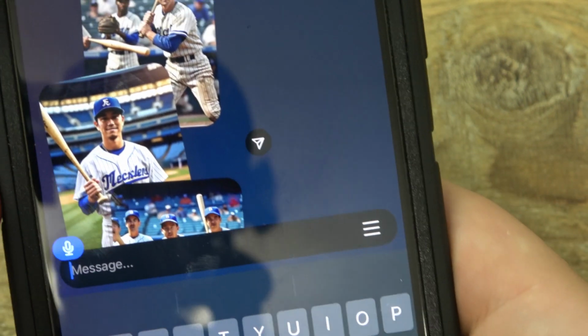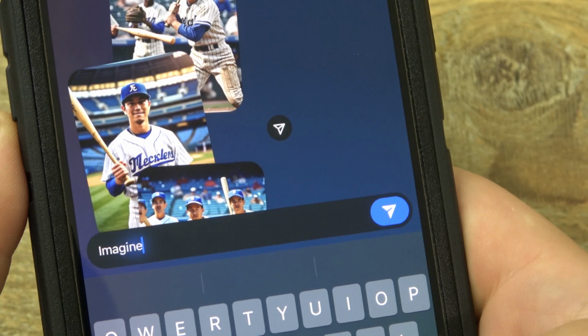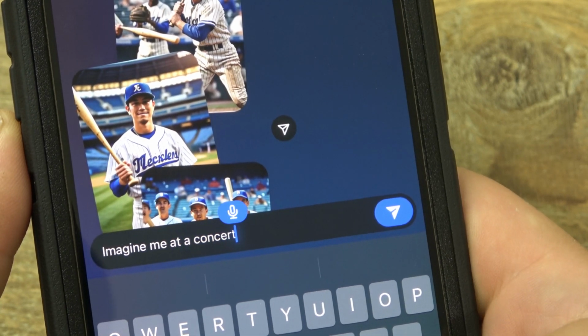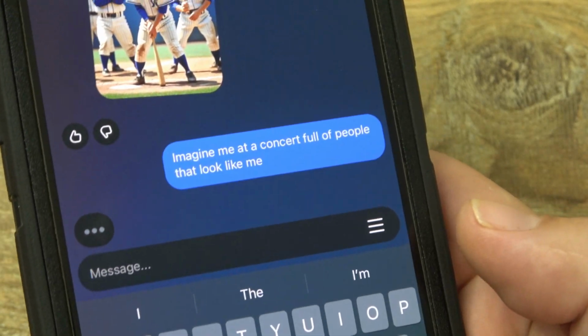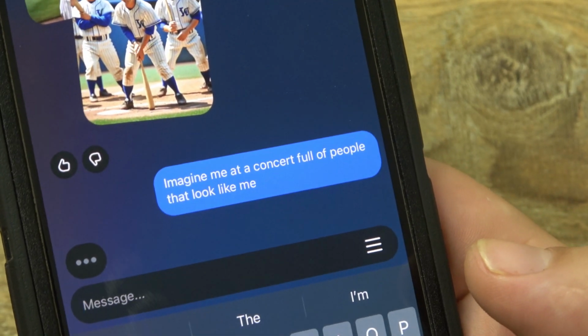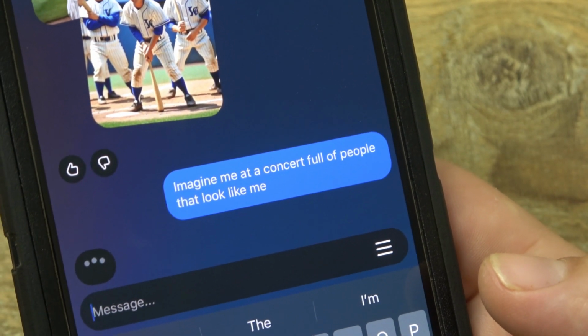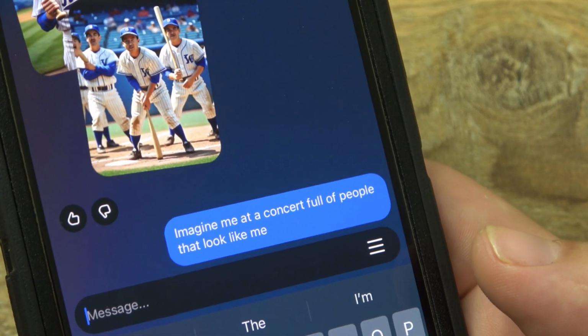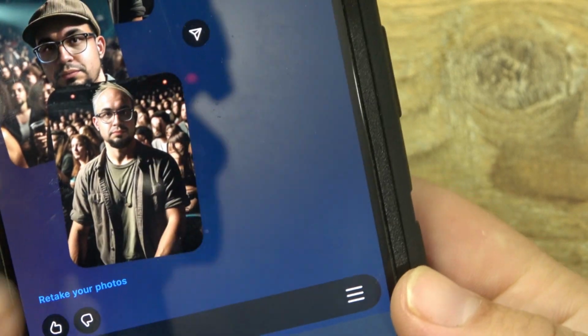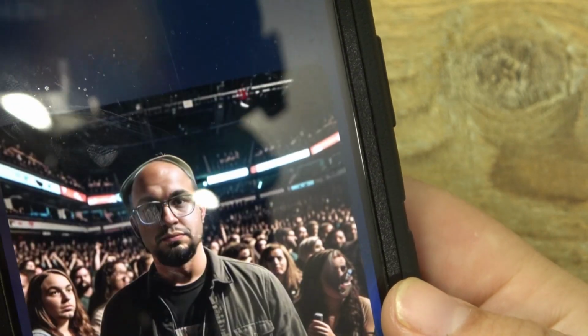Let's see. Imagine me at a concert full of people that look like me. Let's try that one. If you ever saw any other AI stuff, usually the background, the people are really, really weird looking. Like their faces. It's just not human. All right, it's such a morph of weirdness.